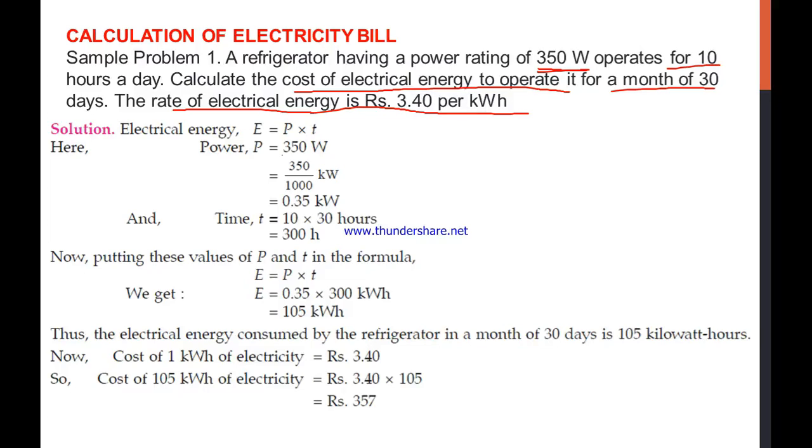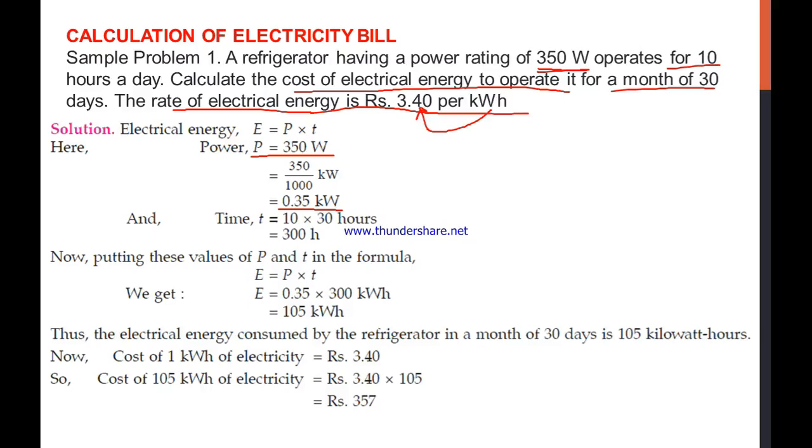First we should calculate the total amount of energy in the form of kilowatt hour for the working of 30 days. So let's write first the power, that is the power is equal to 350 watt, and let's convert it into kilowatt, because when you convert it, only then you will be able to multiply it to calculate how much money you have to give. Maybe it will be consuming more than 1 kilowatt hour. So we have converted it into kilowatt, how? By dividing with 1000.